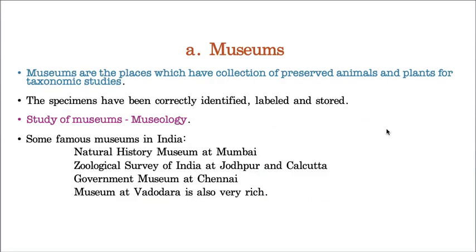So this is the first taxonomic aid, that is museums. I think many of you went to museums. For example, in some museum, some kingdom's remnants will be there. Like one king lived in the 16th century or 15th century, whatever it may be. That particular king's sword and clothes and the tools he used,